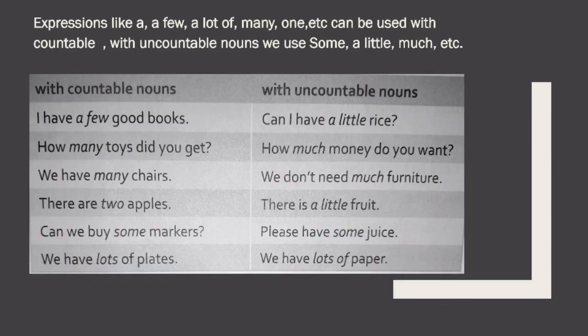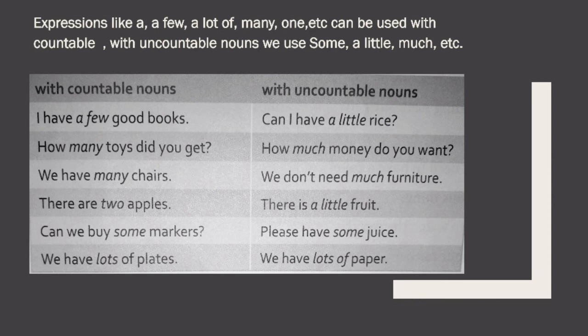Students, some expressions like a few, a lot of, many, one, etc. can be used with countable nouns. With uncountable nouns, we use some, a little, much. Just see this table with countable nouns: I have a few good books. Obviously, books is countable, so you have used a few. How many toys did you get? We have many chairs. There are 2 apples. Can you buy some markers? We have lots of plates. So plates, markers, apples, chairs, toys, books are all countable nouns.